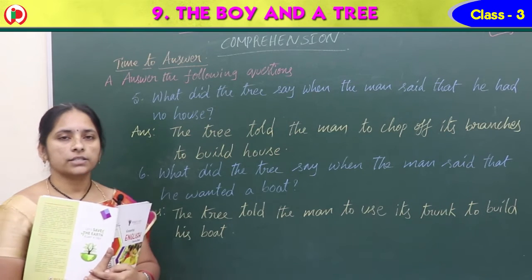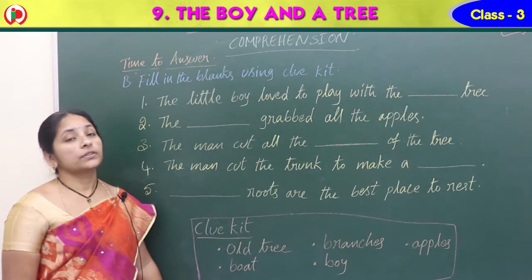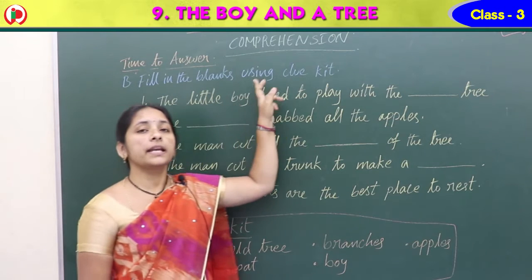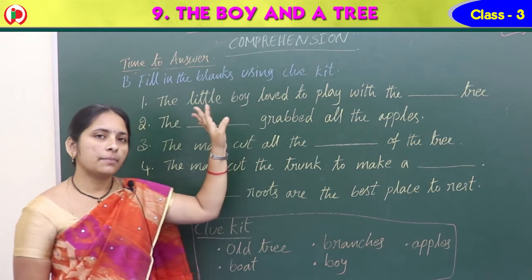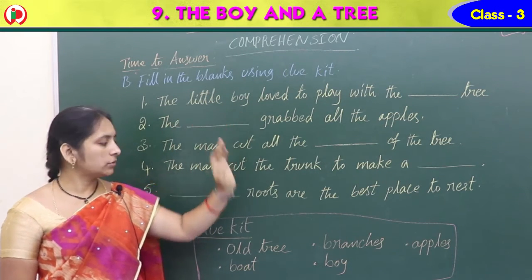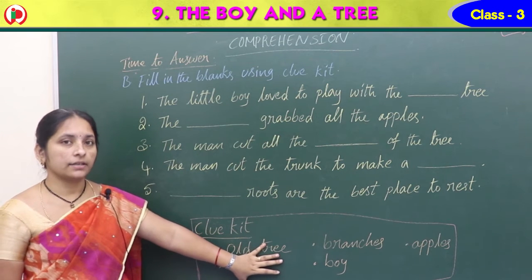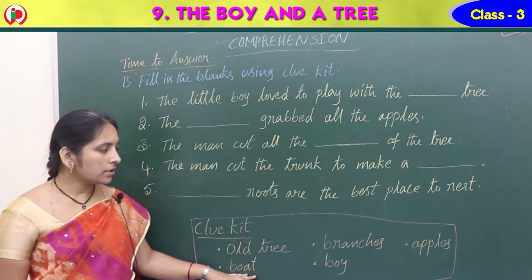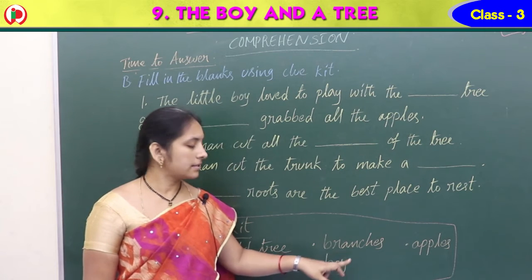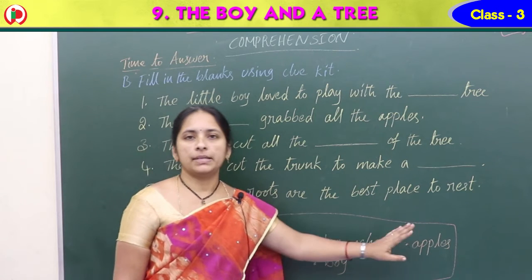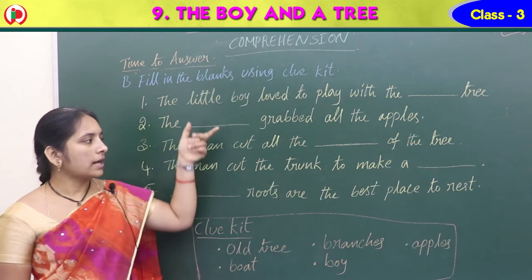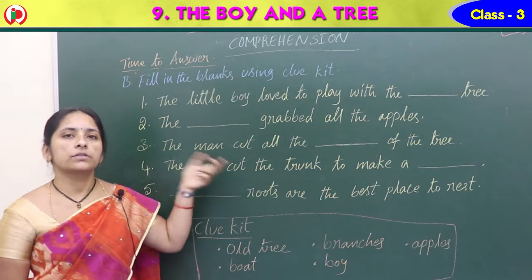Next we can do the next topic. See, children, the next part we have in this is fill in the blanks using the clue kit. Fill in the blanks using the clue kit. So what do we have here? What is this clue kit? Old tree, boat, branches, boy, apples. So total five words are here. So these we should write in this place where suitable.